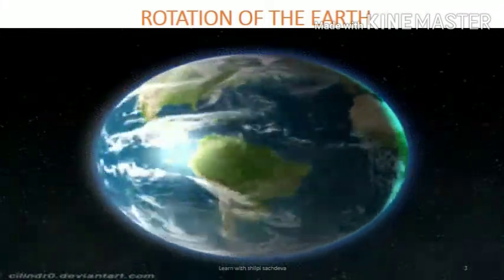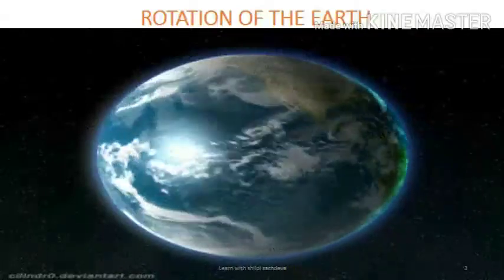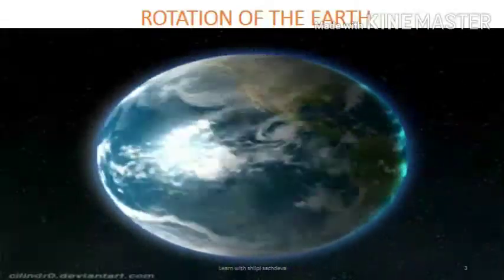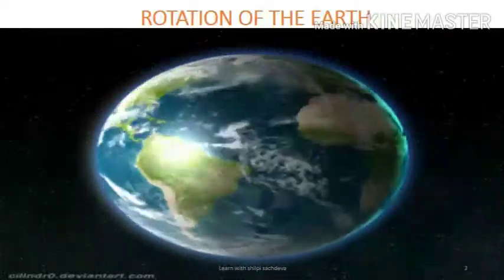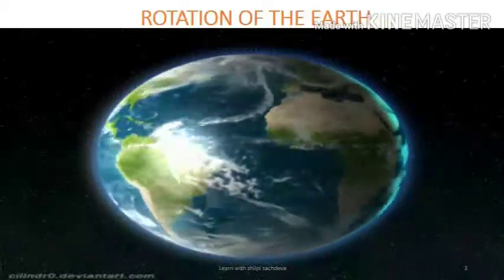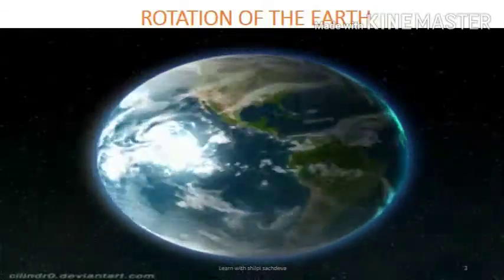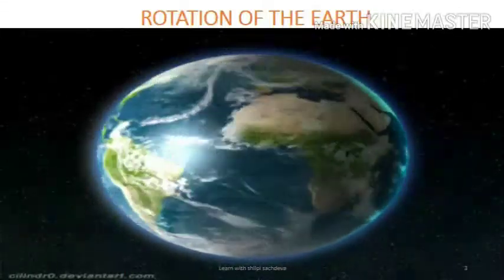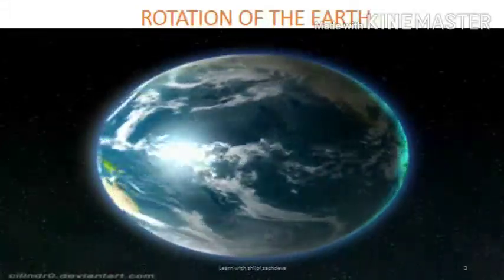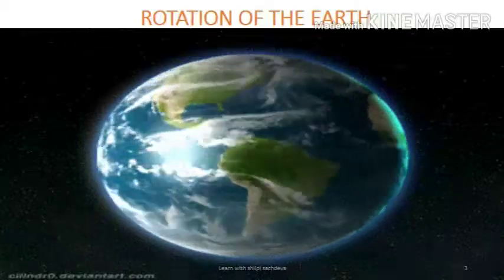The earth rotates upon its imaginary axis like a top or a potter's wheel from west to east direction. You might have observed while traveling in a train that trees and houses appear to run in the opposite direction.